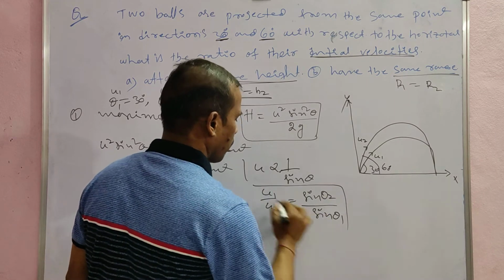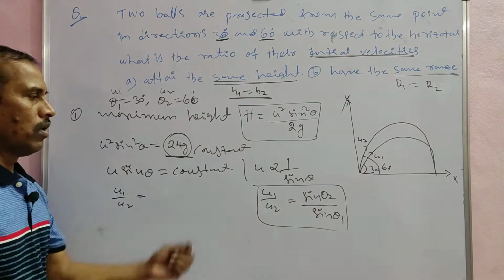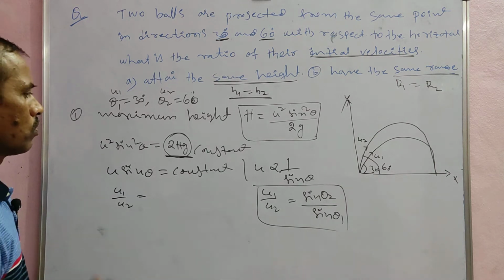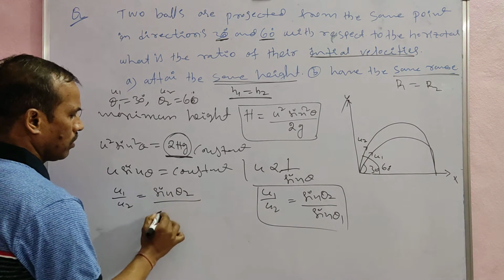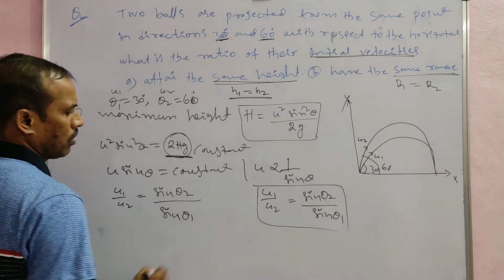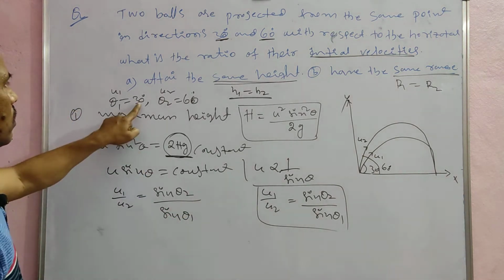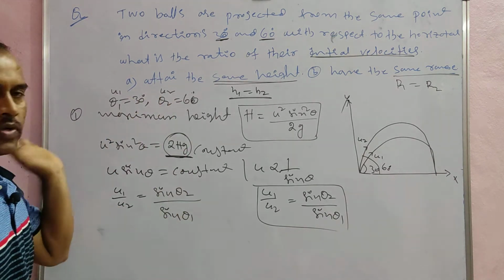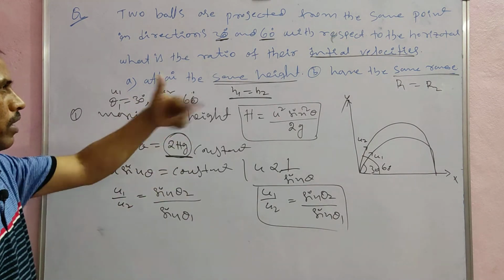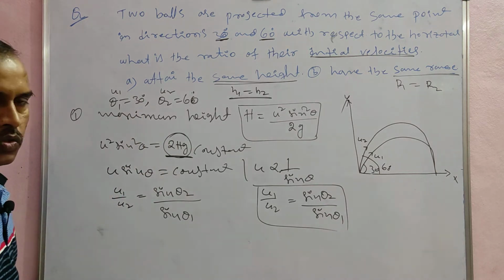This is the formula. Here theta 1 is 30 and theta 2 is 60. Substituting these values, we will get the ratio of their initial velocities u1 by u2.